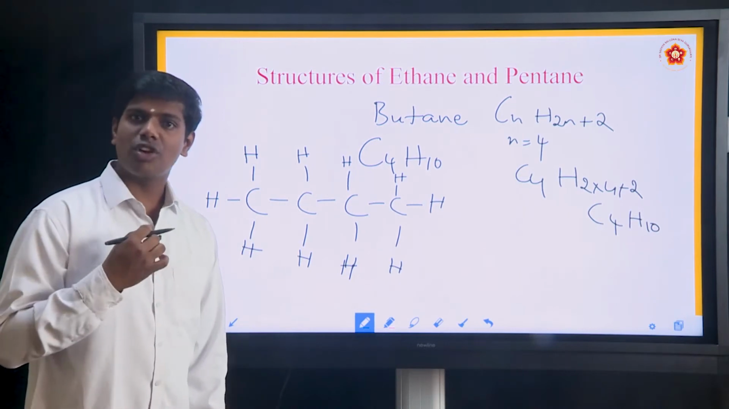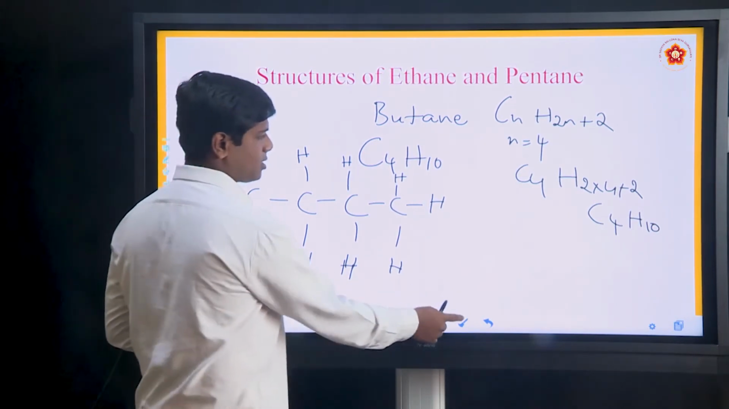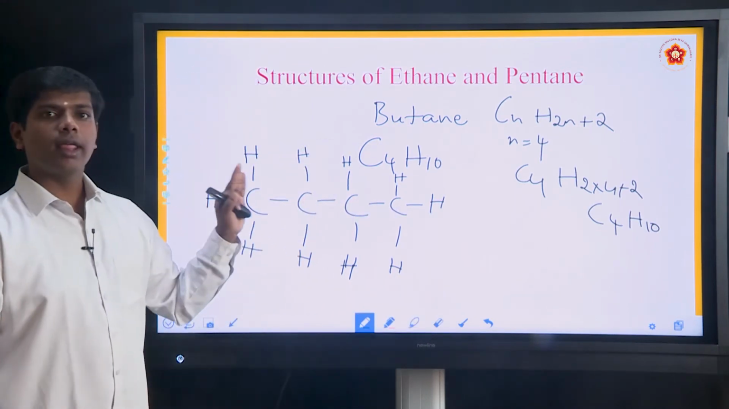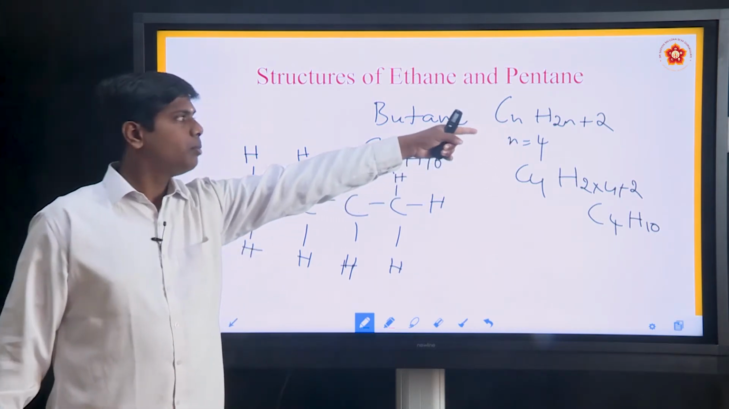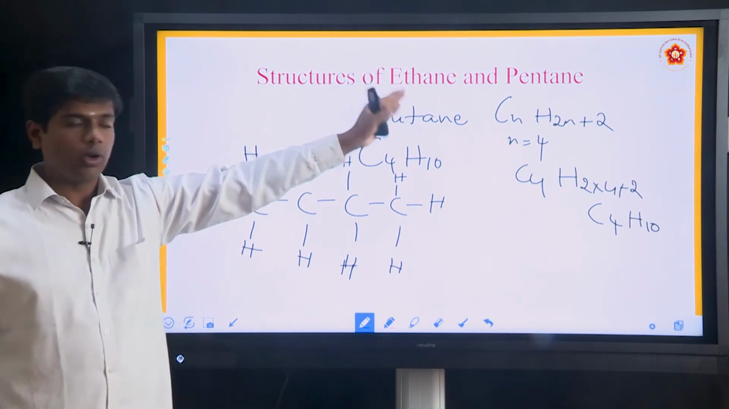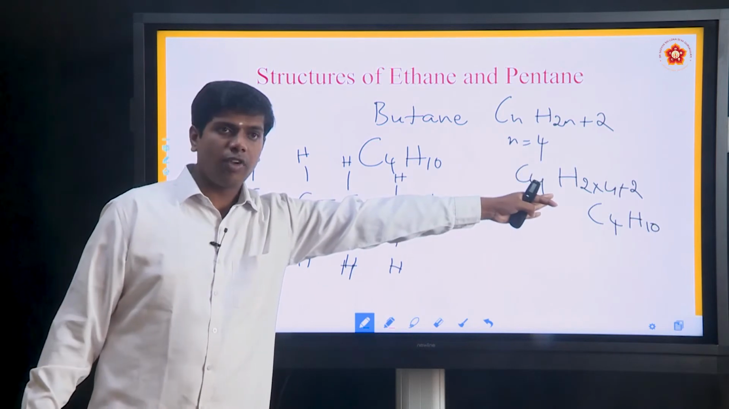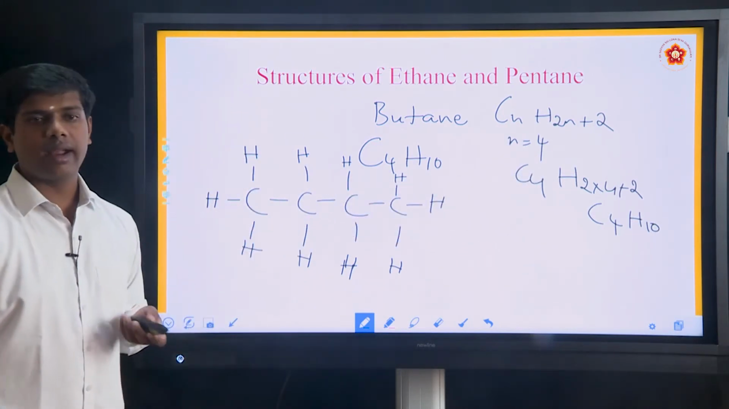Shall we try the structure of heptane? Yes, good. Come on, let us try. Please note down the structure of butane. If we know the root word, put the n value. If the root word of butane is but, that is 4, put 4, then substitute, get the formula, then write the structures. Easily we can write the structures.